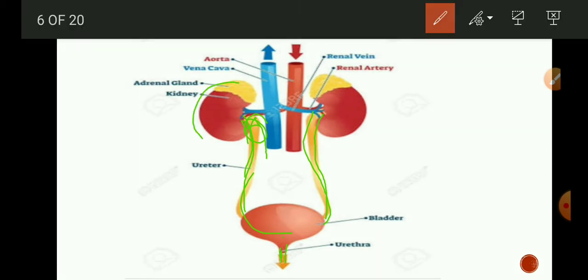Two bean-shaped kidneys on which the adrenal glands, this yellow color, are present on the kidney. This blue color is the large vein, vena cava. This red is aorta, which is the largest artery. Blue is renal vein and red color is the renal artery. Ureter, the tube which comes out of the kidney and opens into the urinary bladder, and urethra.